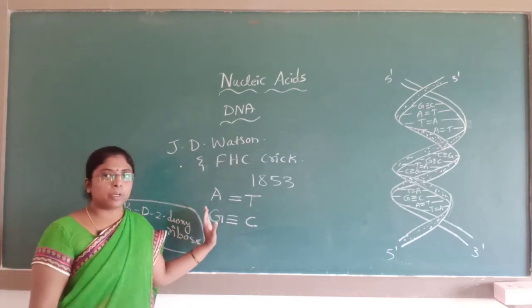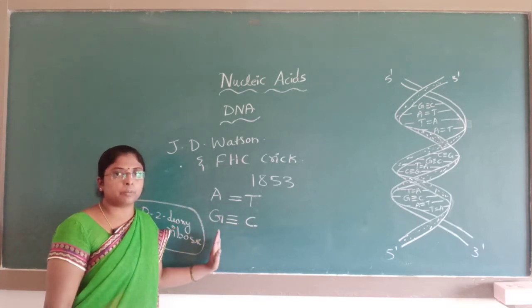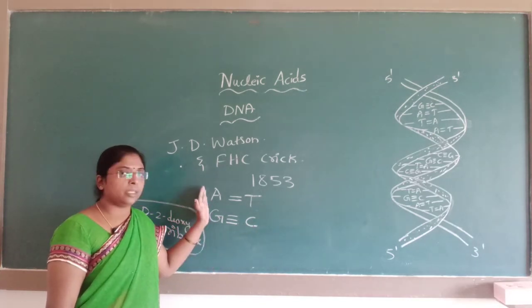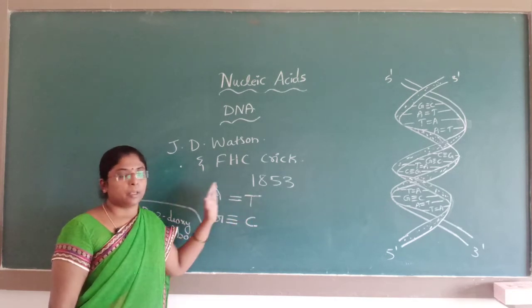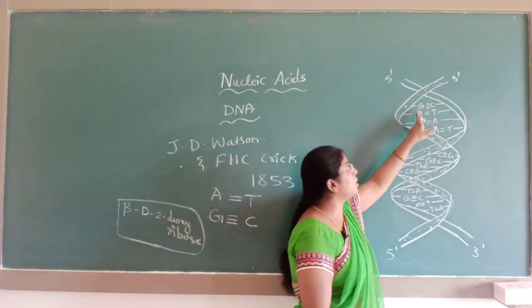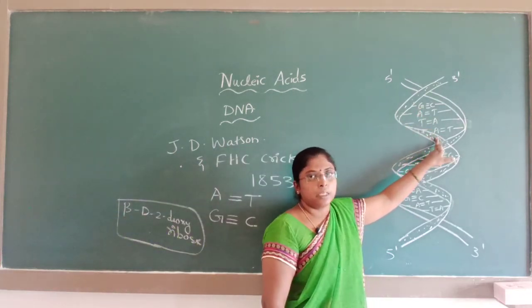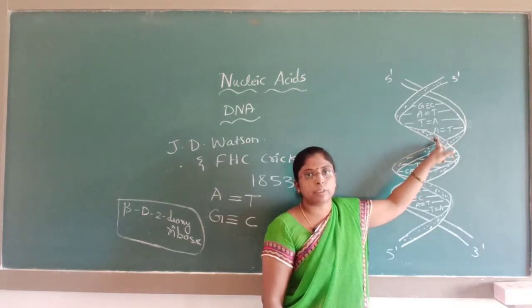Guanine's complementary base is cytosine, cytosine's complementary base is guanine. If adenine is present on one strand, its complementary base is thymine. Here you see there is a sequence of these nitrogen bases. Each DNA has a definite sequence of its nitrogen bases.